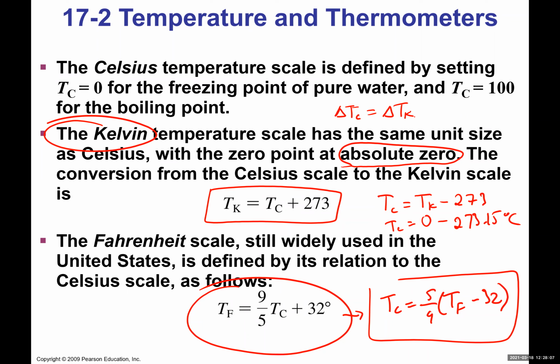Well, that's not the same for Fahrenheit. That means I cannot say that this also equals the change in temperature in Fahrenheit. That would be false. But the change in temperature, delta T, in Kelvin and Celsius is exactly the same. So every time there's a delta T in an equation, I can use either Celsius or Kelvin because they are the same. But every time there is just a T in the equation, you have to use Kelvin rather than Celsius.